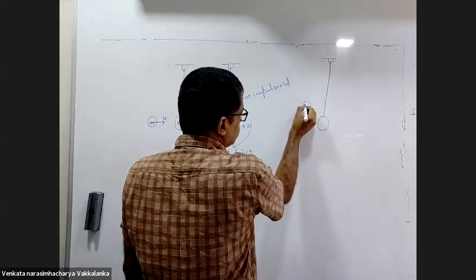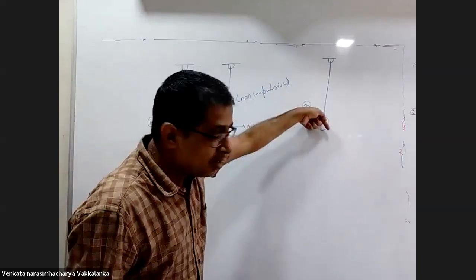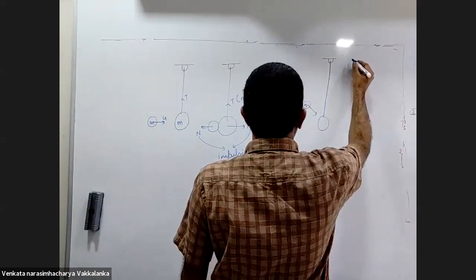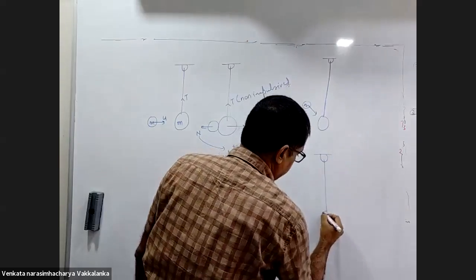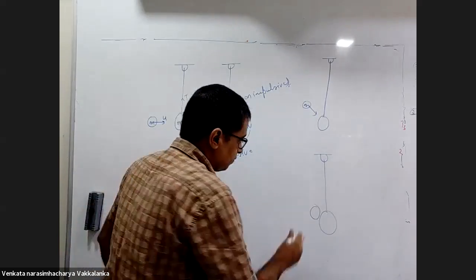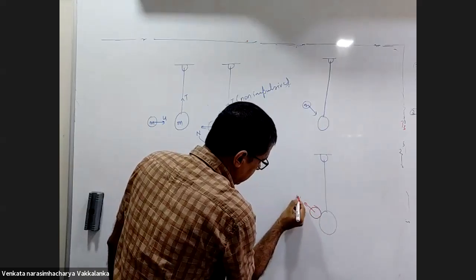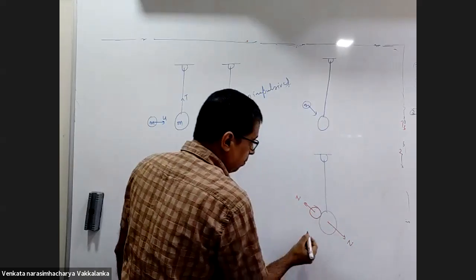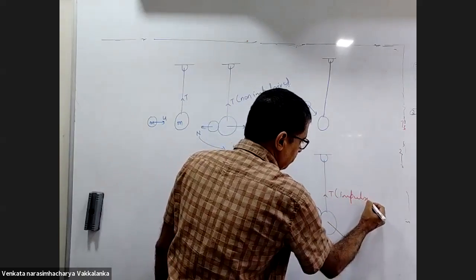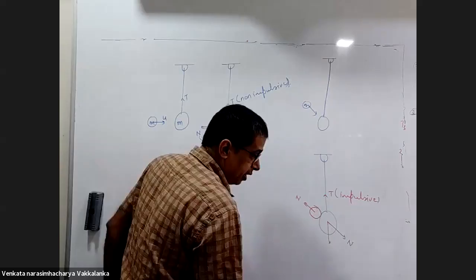But if small m was striking this way, it will have a vertical component. So now look at the circumstance here. I will redraw the diagram for your convenience. Small m is striking this way. Bob will have velocity in y also. This is N, this is N. Both are impulsive. Now T is also impulsive. Why? Because it should balance this vertical component of impulsive force.